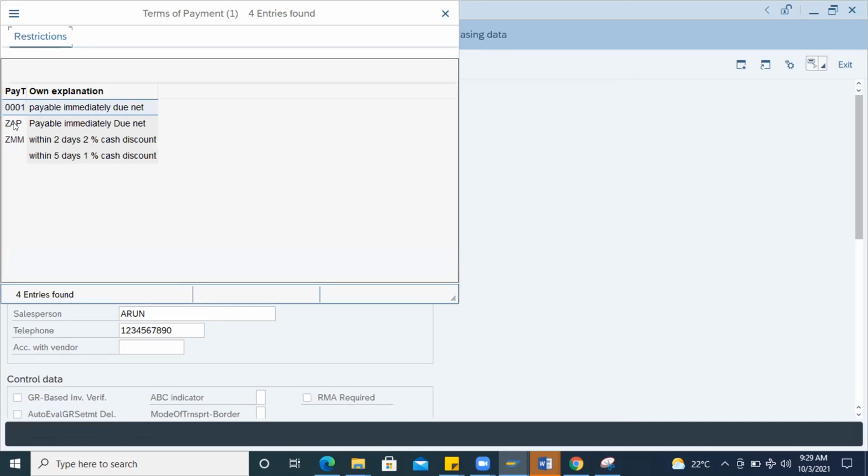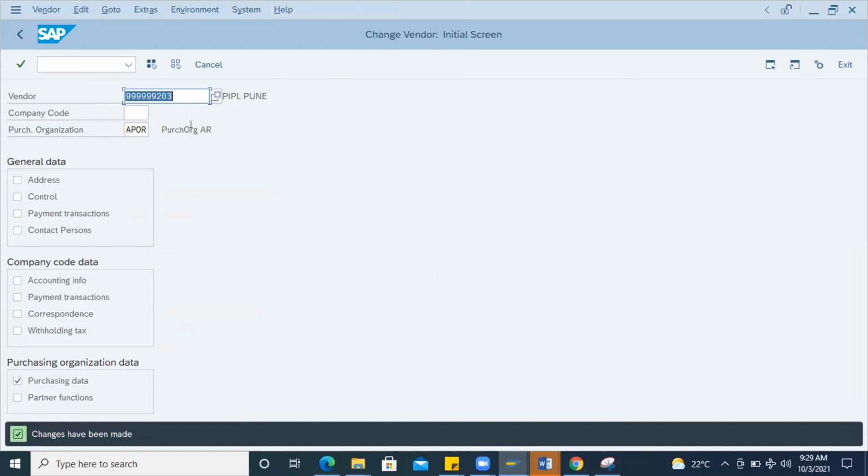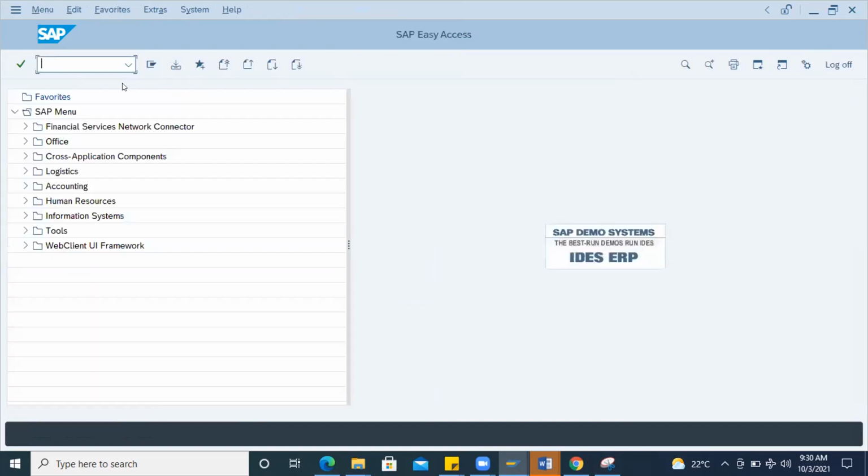You can change it. If you want to change it to ZAP, you can change it to ZAP and save it. If you create any PO with respect to this vendor, that will come automatically. Actually, every PO I am changing manually while creating the PO. You can do that, no issues. In real time also, the buyer will change that accordingly as per the vendor commitment on terms of payment. That's it, right? Yeah, that's it.